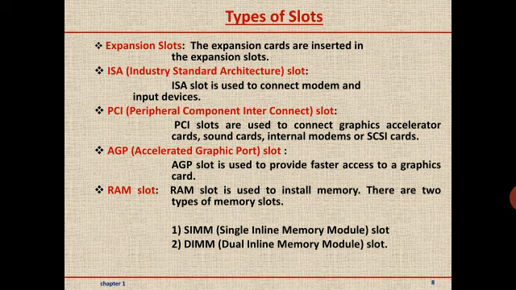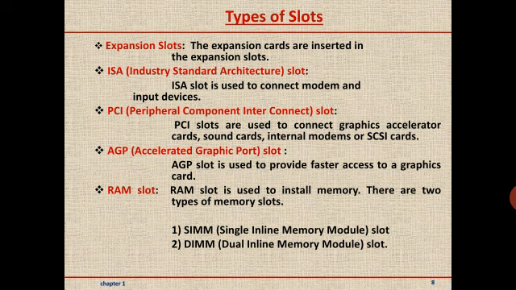Next slot is RAM slot. RAM stands for Random Access Memory. It is used to install memory. There are two types of memory slots. First one is SIMM slot.